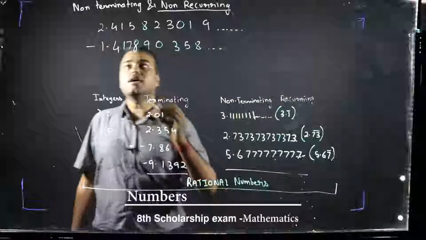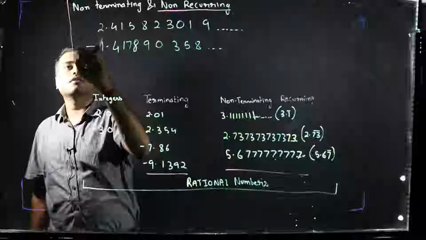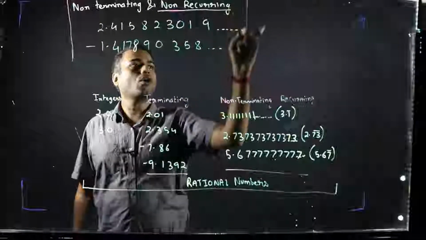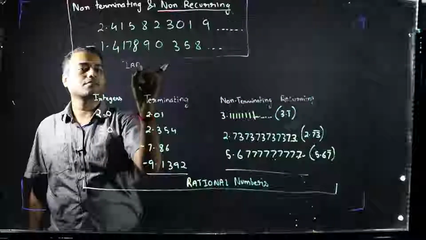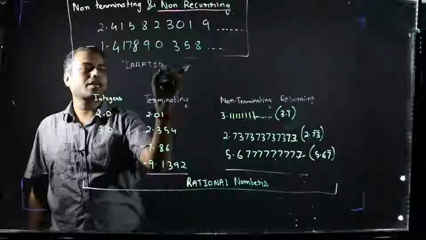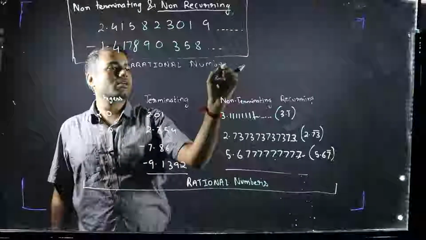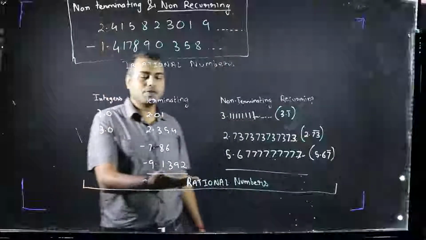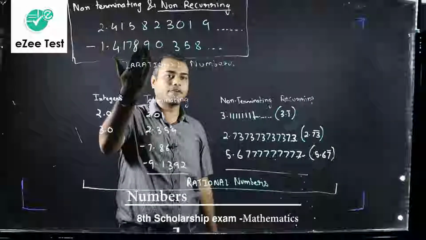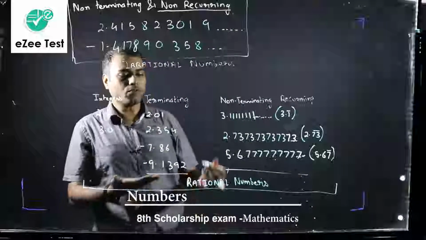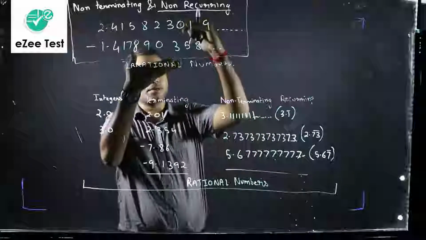And the only single type of numbers which are non-terminating and non-recurring are called irrational numbers. They are called irrational numbers. Now, why such classification? What is so special about these numbers? Or else, what is different between this set of numbers and this set of numbers?